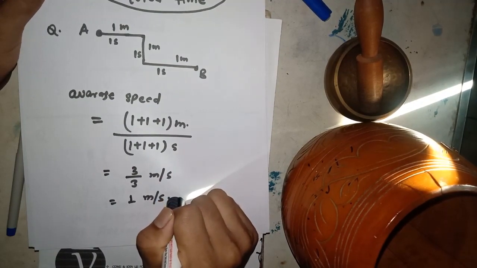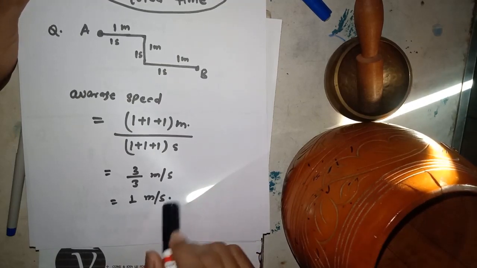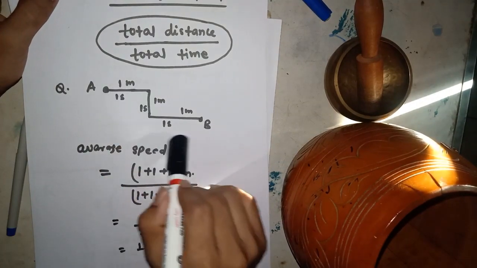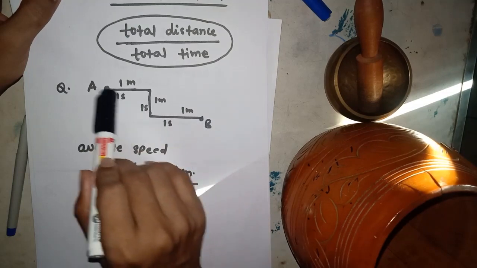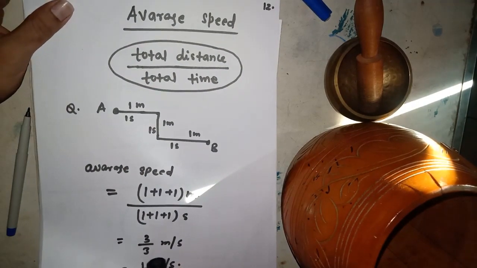I have already told you a scalar can never be negative. It may be 0, it may be positive. Here it is only 1 meter per second. Have you got my point? It only cares about the path length, meaning distance. It does not care about the displacement.